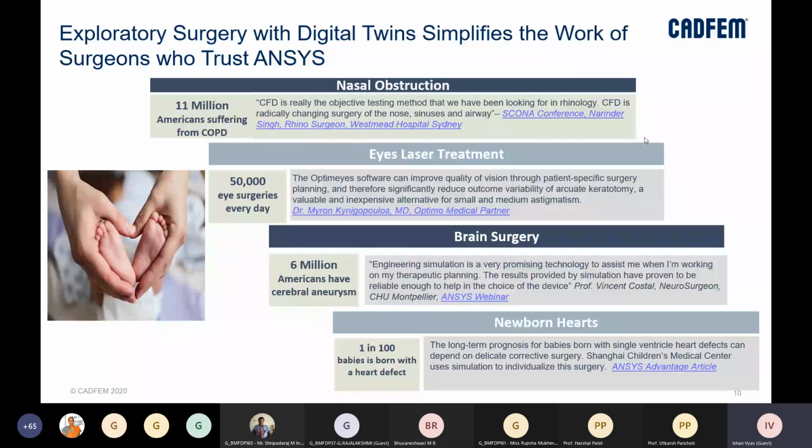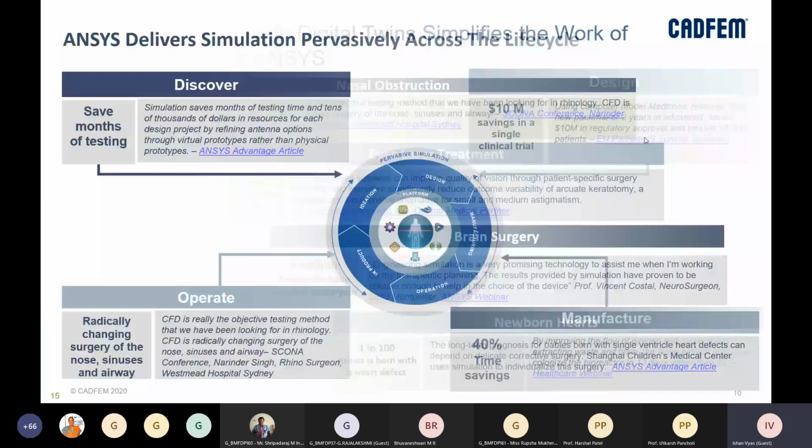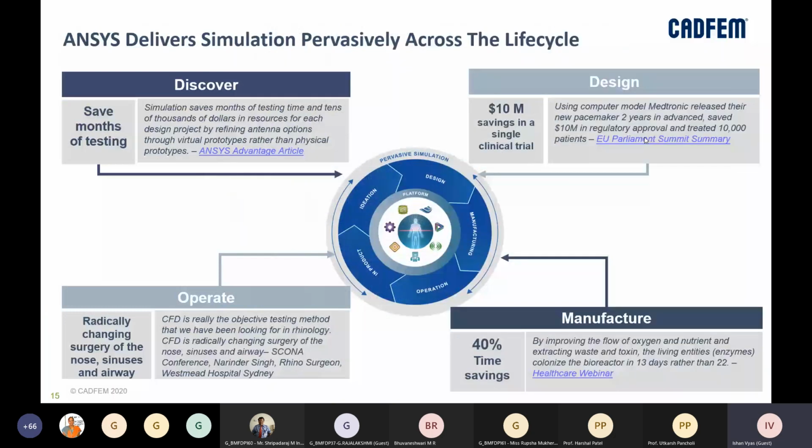And similarly, I will not go into the details of all this, eye laser treatment, brain surgery, and newborn hearts as well. So there are a lot of things which people have been using ANSYS for in the healthcare domain as well, right? As I mentioned earlier, we start from the ideation stage, implementing ANSYS from the ideation stage itself.